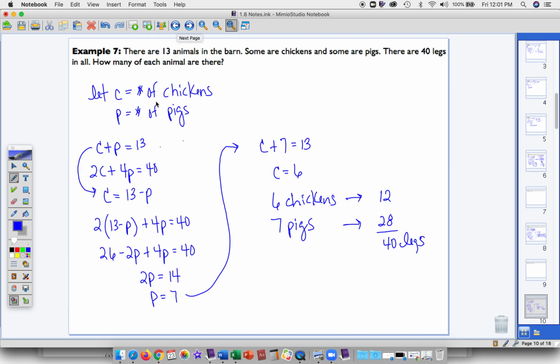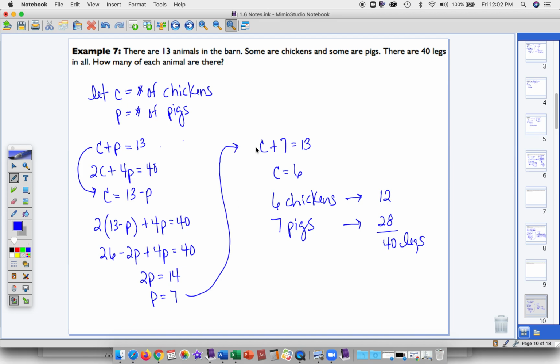So I let C equal the number of chickens and P equal the number of pigs. There's 13 animals total, so C plus P is equal to 13. Chickens have 2 legs, right? So 2 times the number of chickens. Pigs have 4 legs, so 4 times P. The sum of those two is equal to the total number of legs, which is 40. I took the first equation, solved for C, did the substitution, then I solved for P.